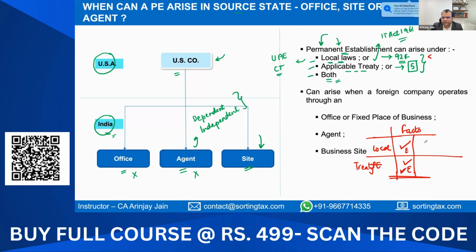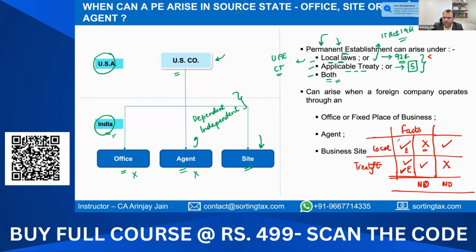As against this, if there is no PE based on your facts under the local laws, you can opt for taxation under the local laws, and therefore, as a non-resident, you are not required to pay any taxes, even though you may have a permanent establishment under the tax treaty. The reverse is also true, where if you have a PE under the local laws, but you don't have a PE under the tax treaty, again, there is no tax that you are required to pay.